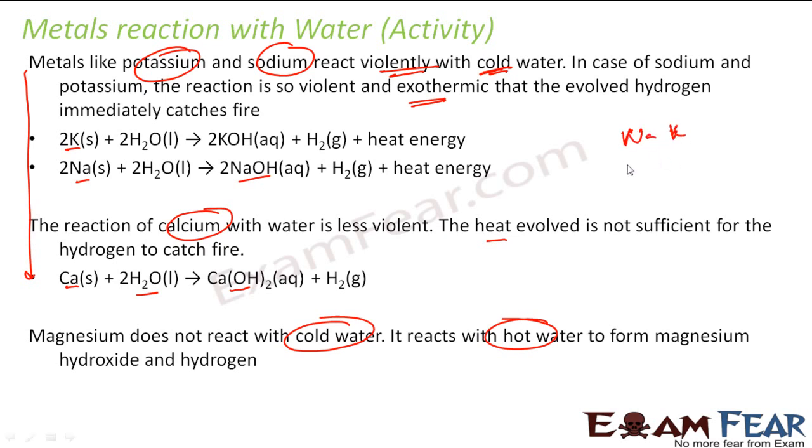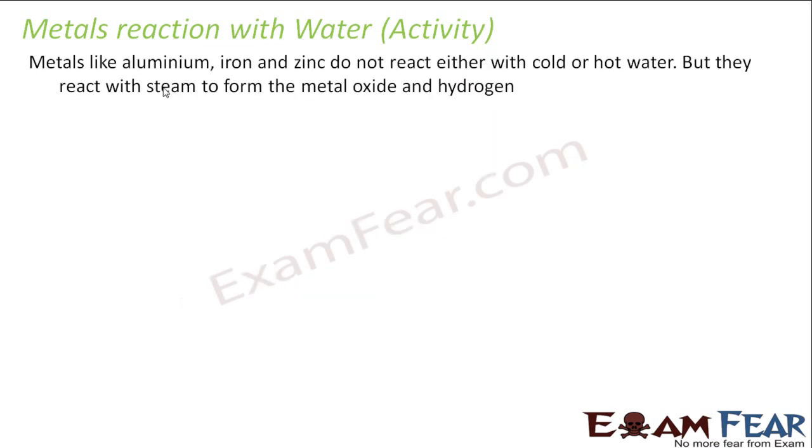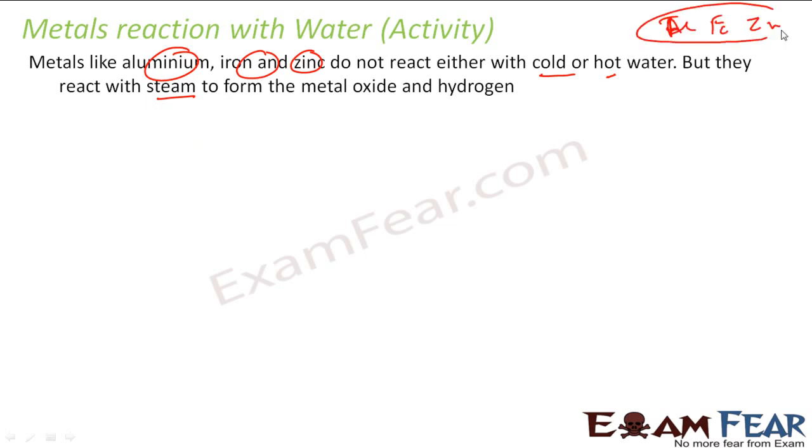We don't know which one is more reactive yet. But between calcium and magnesium, we can say that calcium is more reactive than magnesium. Right? So we can create this kind of series, because calcium reacts with cold water, while magnesium reacts only with hot water. Correct? The next elements, aluminium, iron and zinc, don't react with either cold water or hot water, but they react with steam. So aluminium, iron and zinc are in one bucket now, though we are still not sure which one is more reactive.